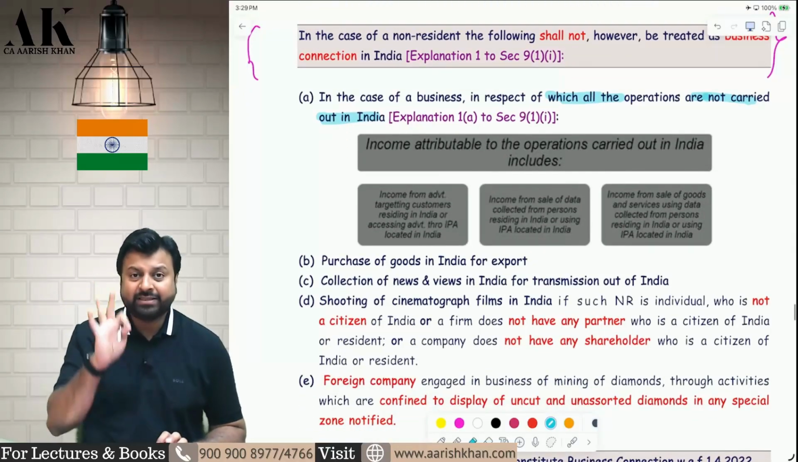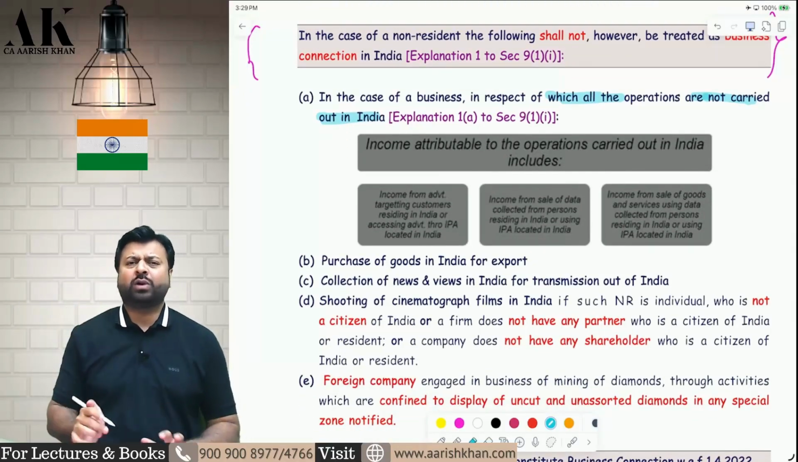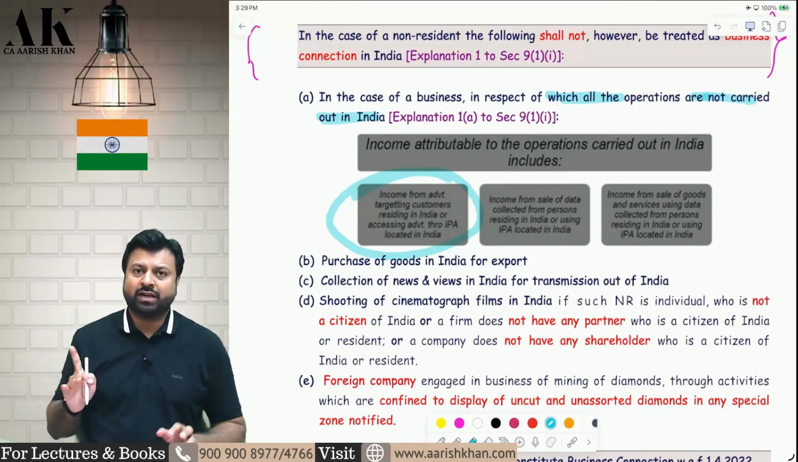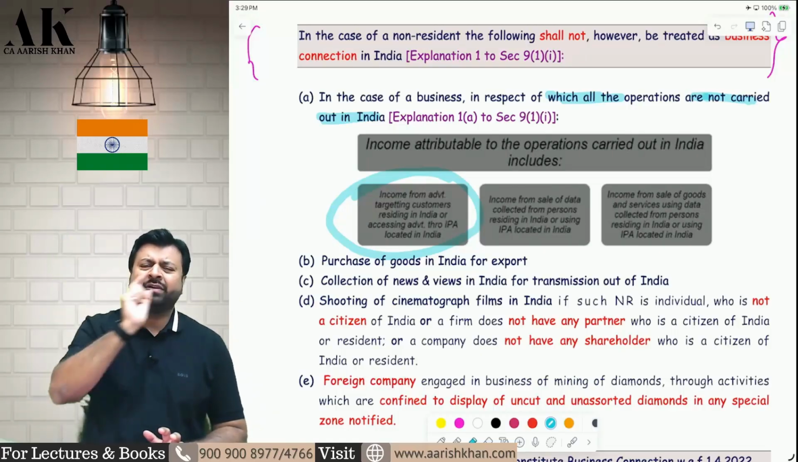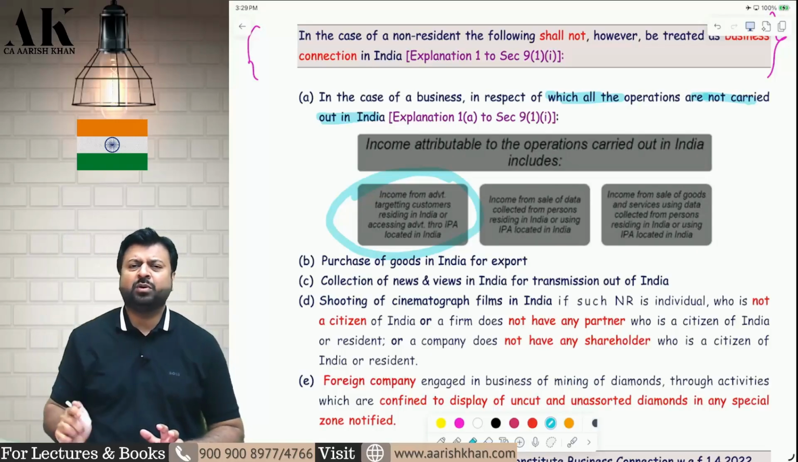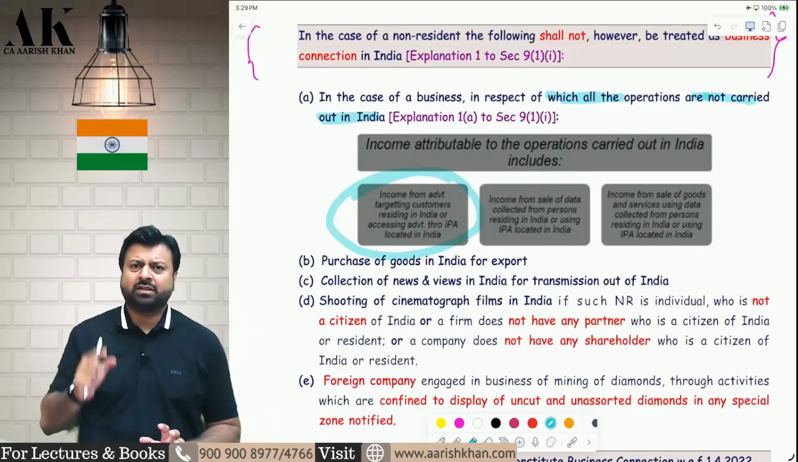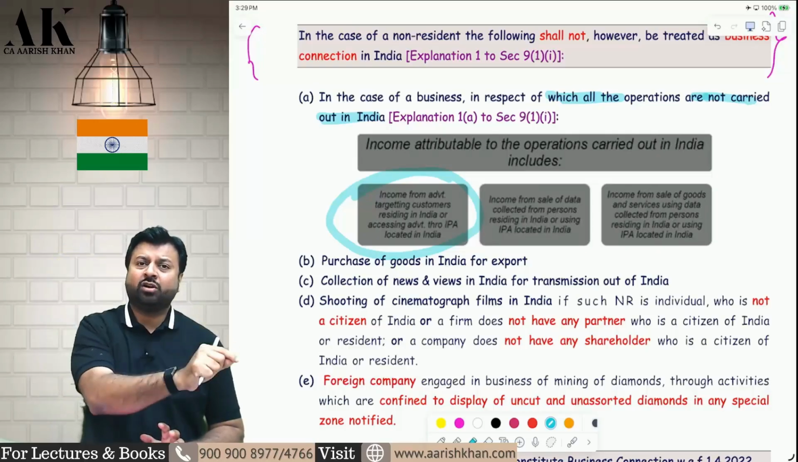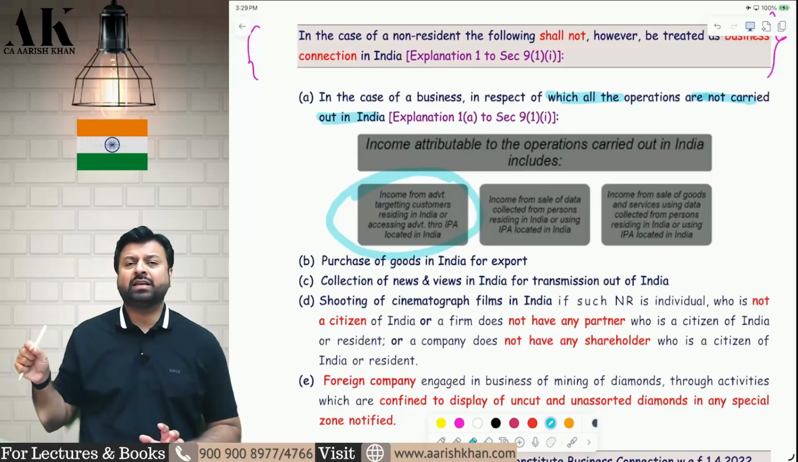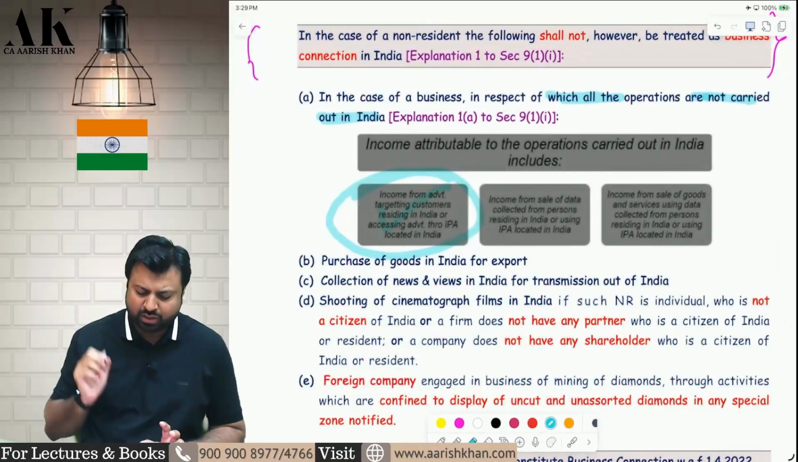Second, there are three incomes that will always be deemed to accrue or arise in India. This first one, what is the first one? I'll give you the example which I've given you in class. There is Facebook, there is Samsung. Samsung is telling Facebook, I want to advertise in India. Now, Facebook is saying, what is your target customer? If the target audience is Indian audience, for that purpose, if Samsung is making payment to Facebook, that is deemed to accrue or arise in India.